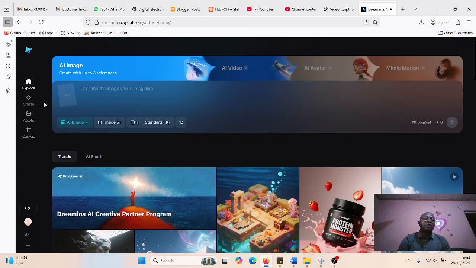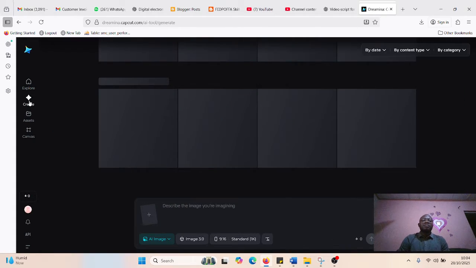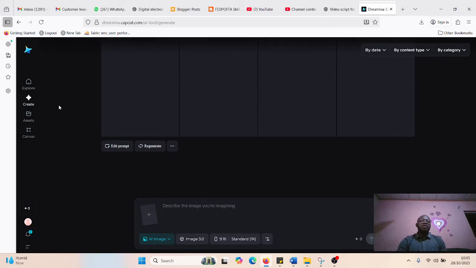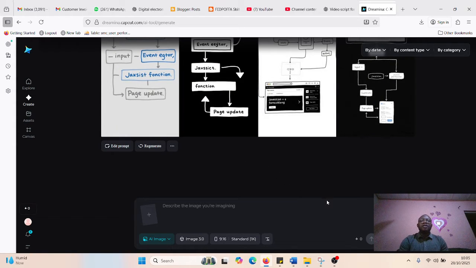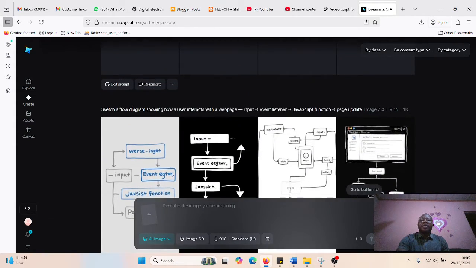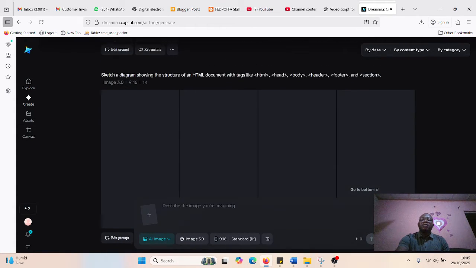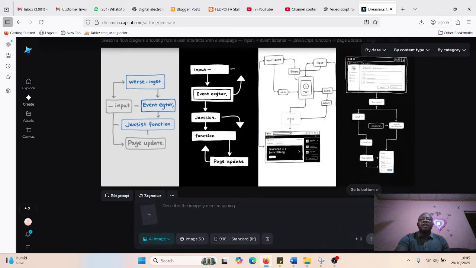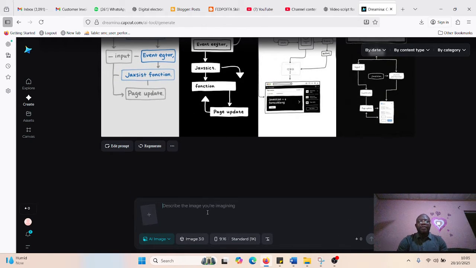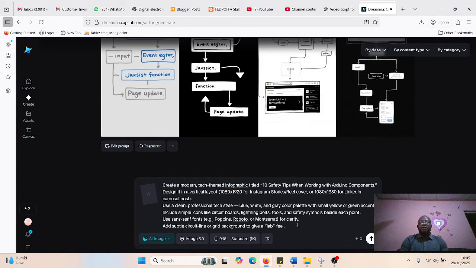On Dreamina CapCut, click on create. You see the create button at the left corner of your screen. You can see these are my previous objects I created on Dreamina CapCut, which I'm using on my social media platform. Now at the bottom here, you will see "describe the image you are imagining." What I imagine is the prompt I copied from ChatGPT, Control V. Just paste it there, bam, pasted. Now hit the send button.